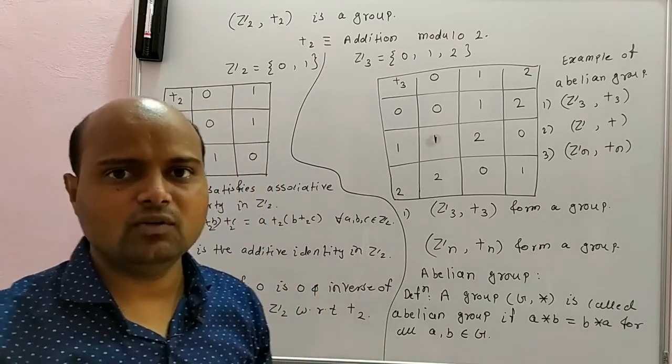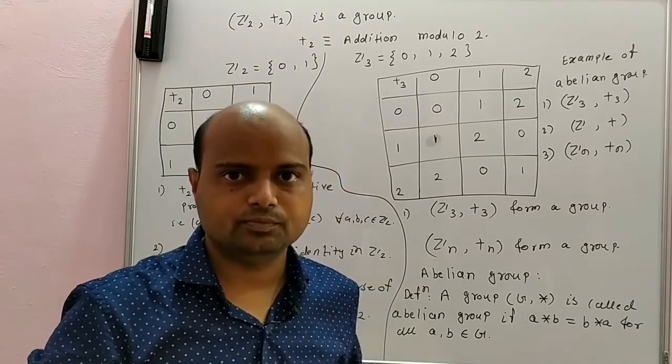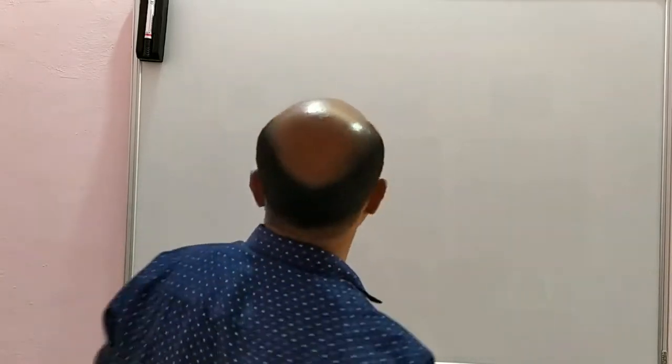So what is an example of a non-abelian group? For that we will need a little bit of linear algebra.